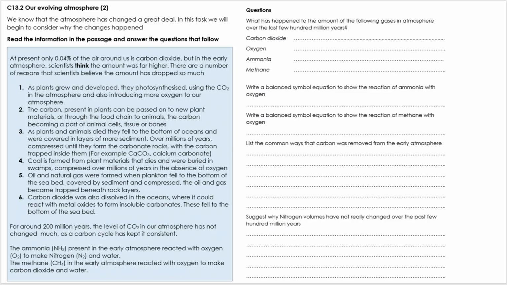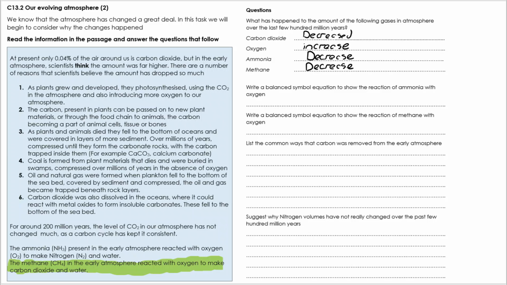So carbon dioxide has decreased over time. And we can see lots of reasons why. You might want to pause so you can read them. Oxygen has increased. One key reason there. Ammonia has decreased, and we've got the information down at the bottom. And methane has also decreased for reasons we see down at the bottom.